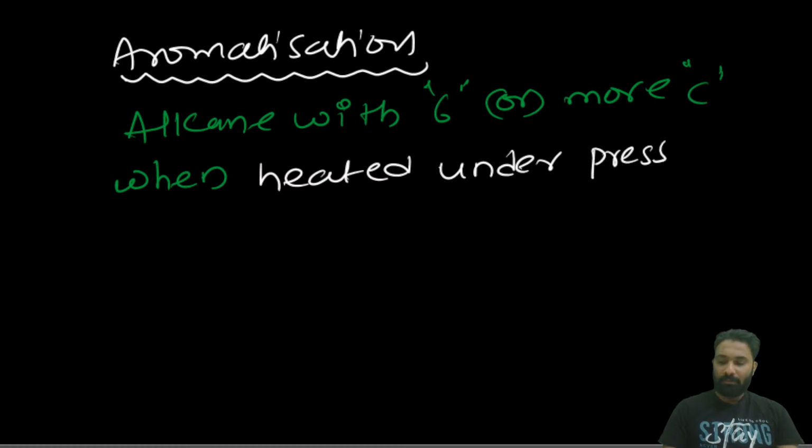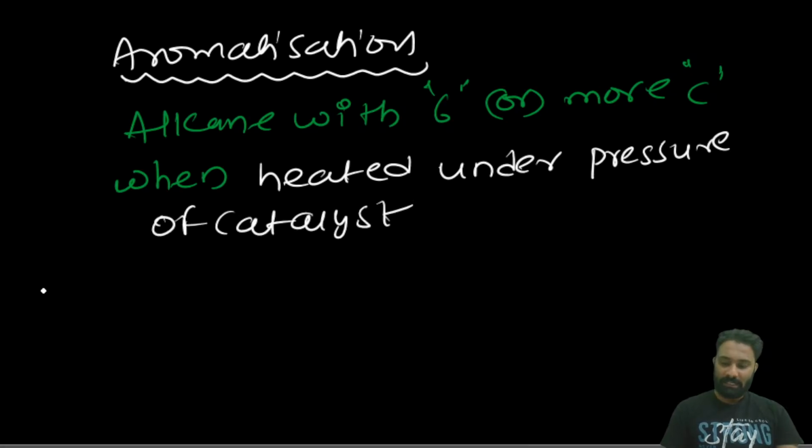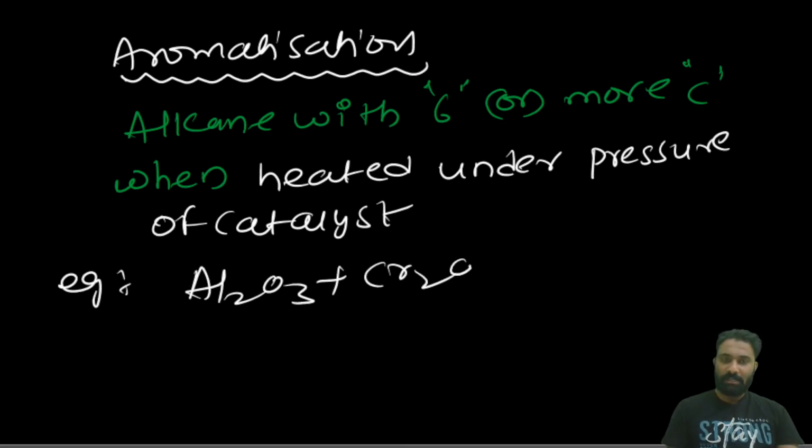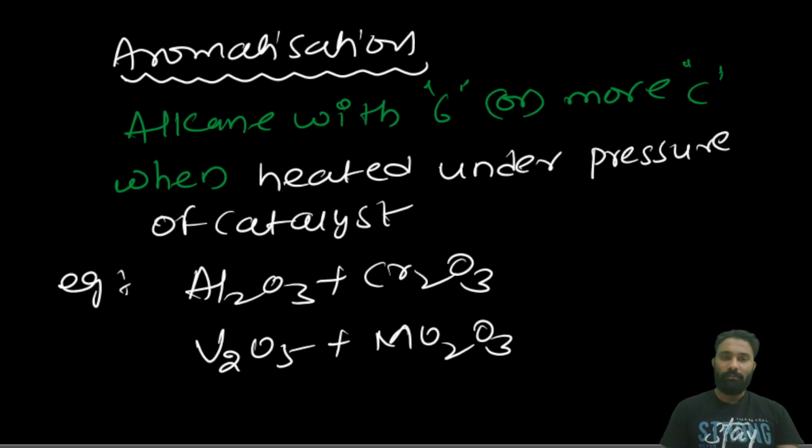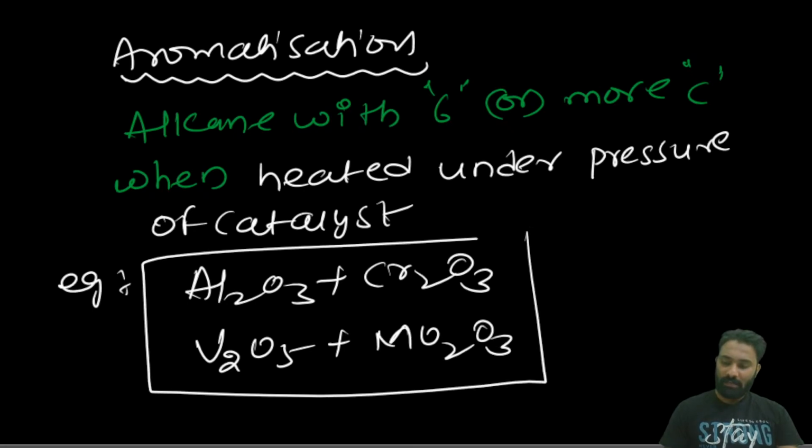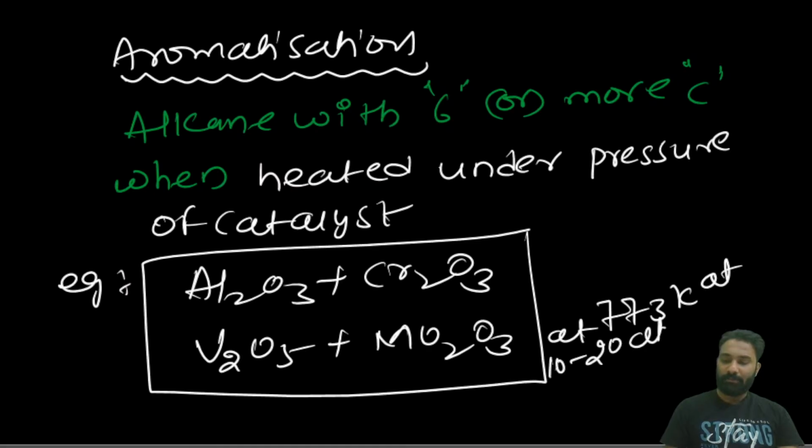Under high pressure of catalyst. Example, these catalysts are Al2O3 plus Cr2O3. Clear? Next, V2O5 plus Mo2O3. Now these are some catalysts that we are going to use, at a high temperature, at 773 Kelvin, at 10 to 20 atm pressure.